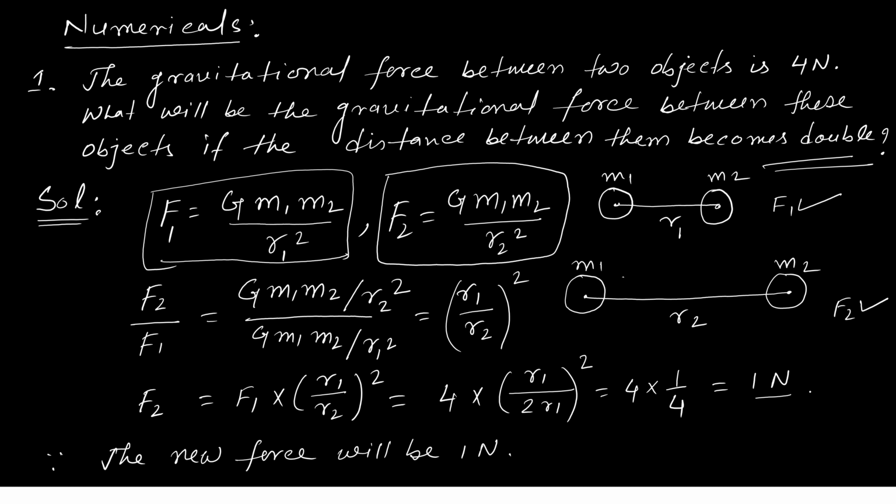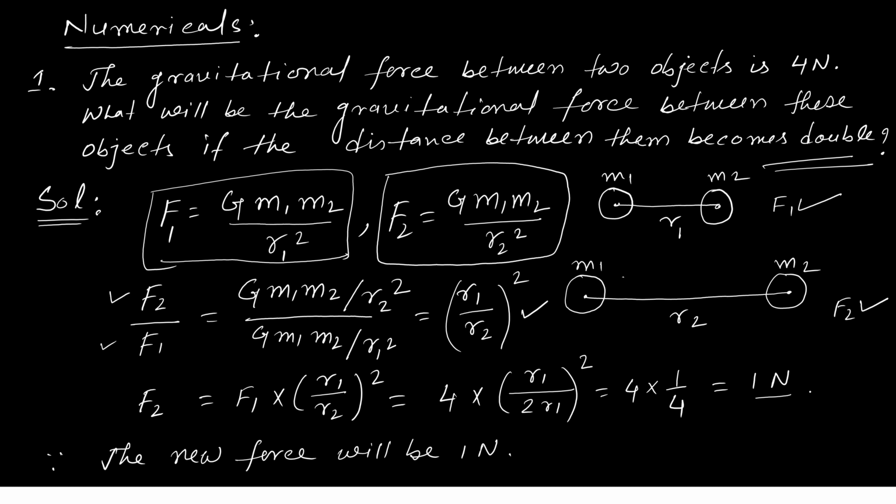So we will take the ratio F2 by F1. So it is G m1 m2 by r2 square over G m1 m2 by r1 square. So we are getting r1 square by r2 square, which we can write as r1 by r2 whole square. So F2 equals, finally, F1 into r1 by r2 whole square.